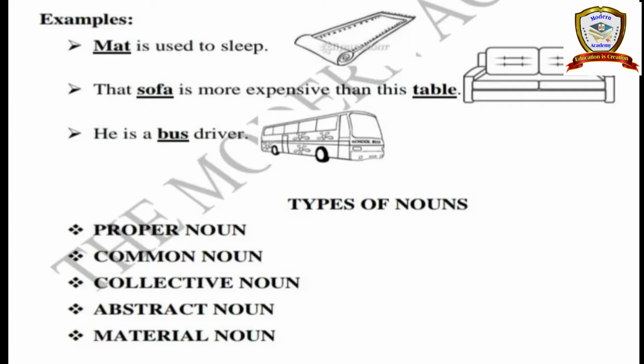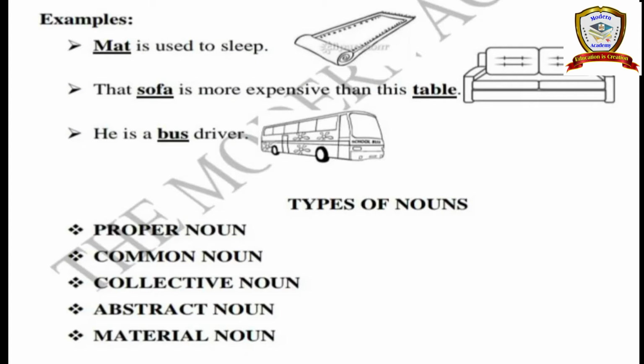So all these things are considered under the category of noun. Are you clear? So a noun denotes a name of a person, place, animals and birds, and then things.